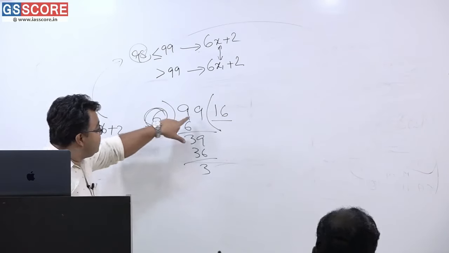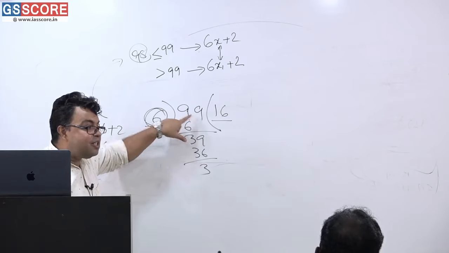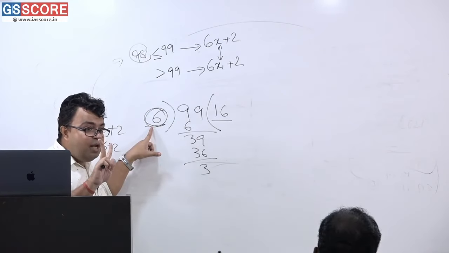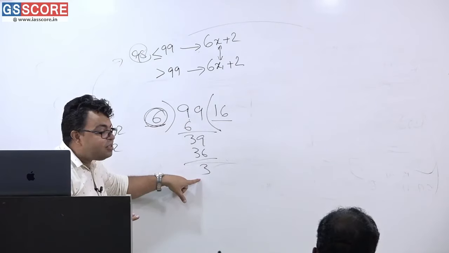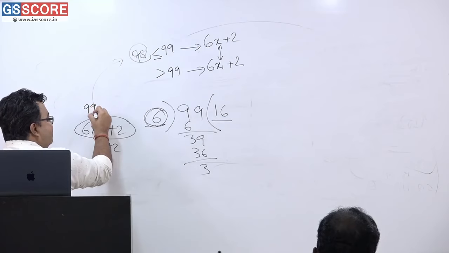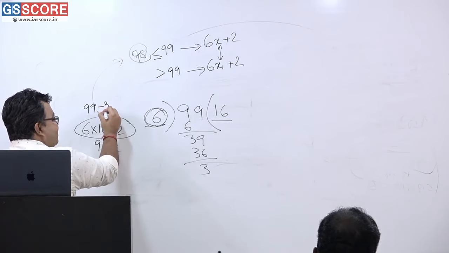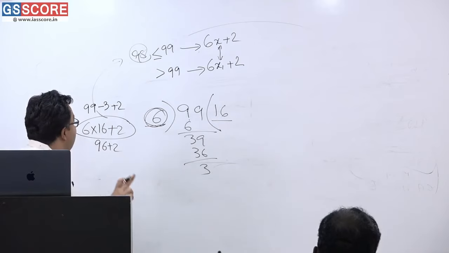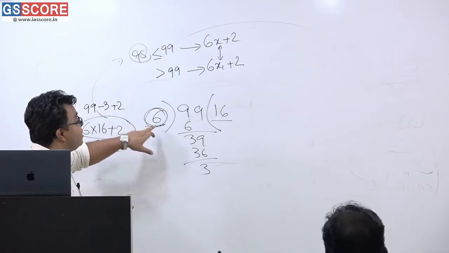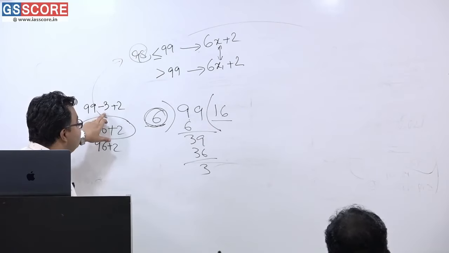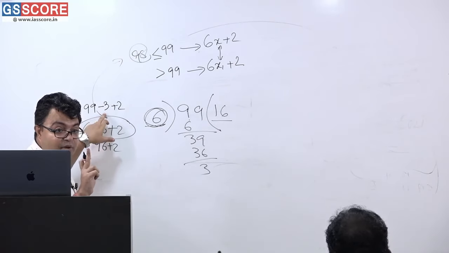समझ में आया? इसमें से इसको माइनस किए 96 is completely divisible, but मुझे दो रिमाइंडर लाना है. I have to get 2 as a remainder. So 99 minus 3 plus 2. Not plus 6, plus 2. Because 99 minus 3 is a number which is completely divisible by 6. We have to get 2 as remainder. So 96 is the last number.